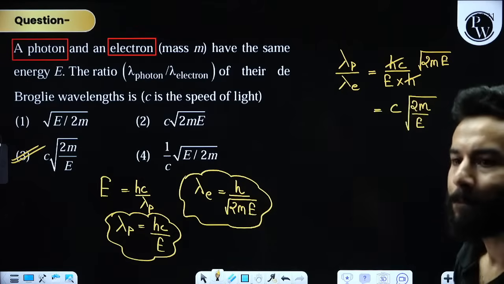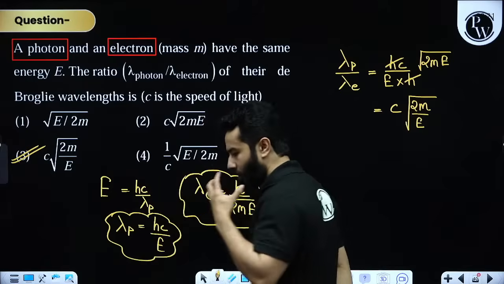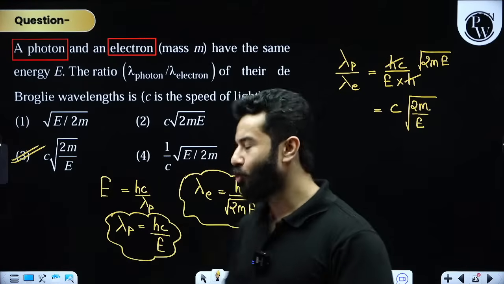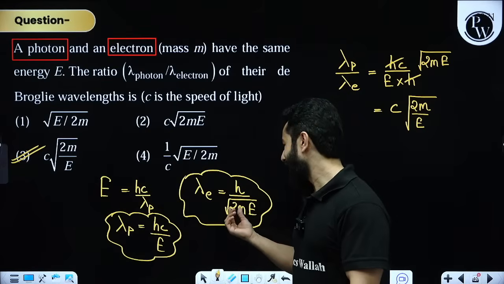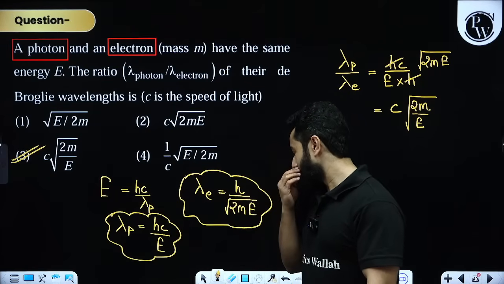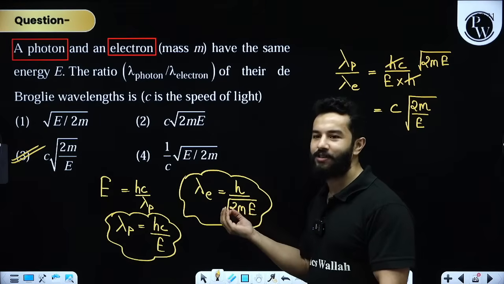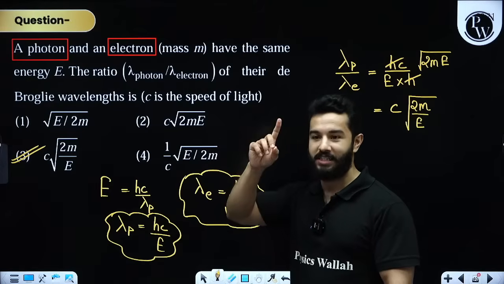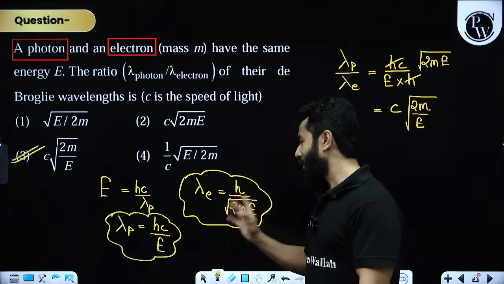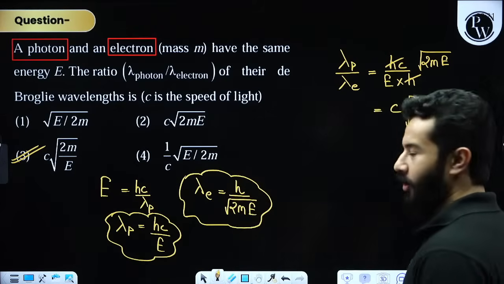Done? Please note one thing, that when you are going to talk about a photon, you cannot use this formula, because this is for particles, right? Although this is for particles and waves, the problem is that you cannot write anything for the mass of a photon. So please use hc by lambda for the energy of a photon. For an electron, you can use this formula, right? Clear? Everything's clear? All right, great.